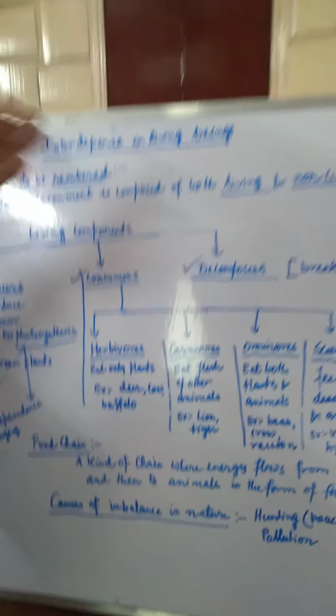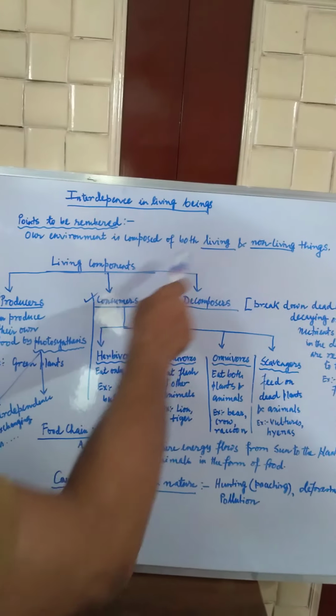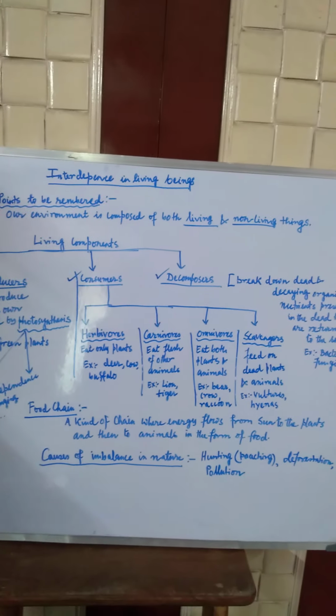So a food chain is a kind of chain where the energy flows directly from the sun to the plants and then to the animals, and different kinds of food chains associated with each other make a food web. Okay, so now you can understand how the environment that is composed of living and non-living things